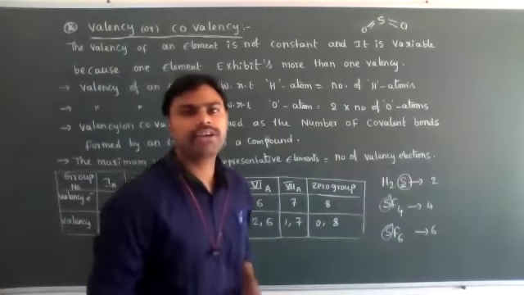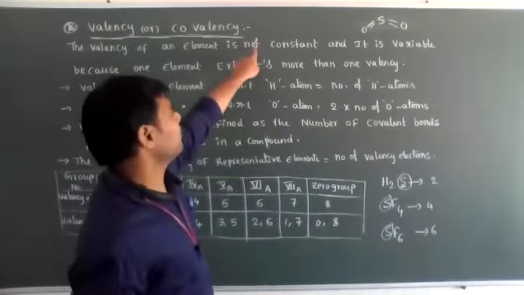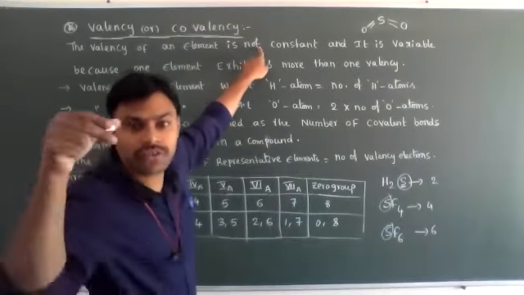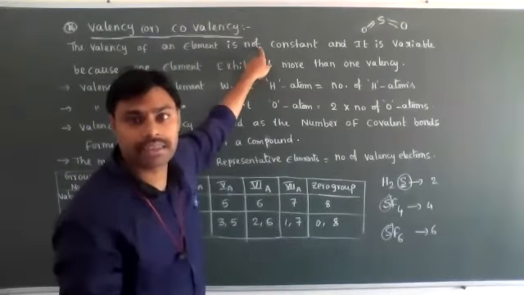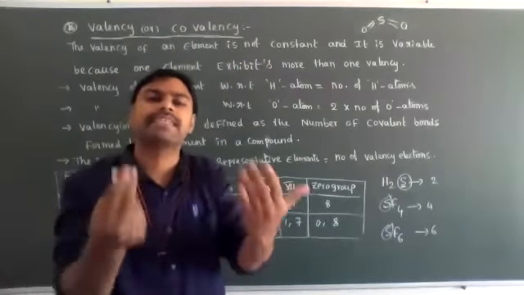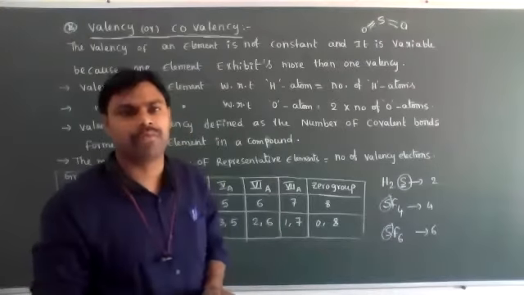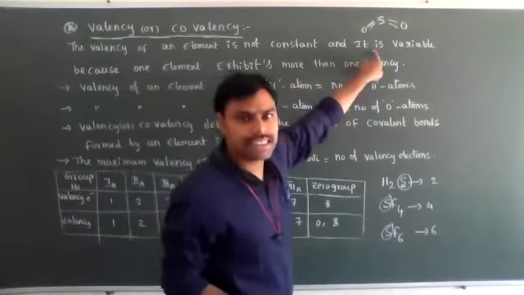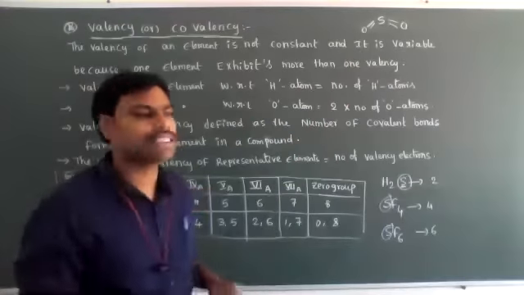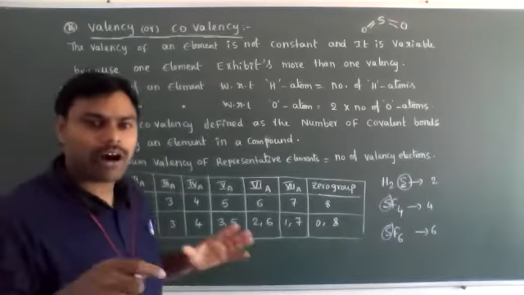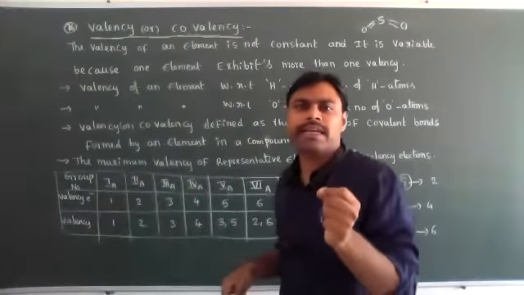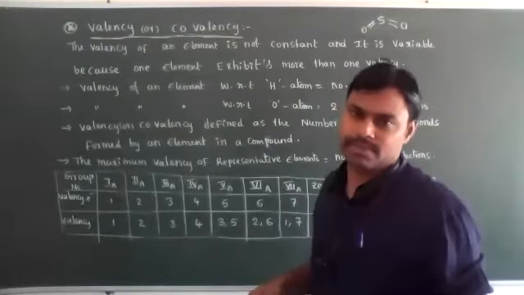This means the valency of an element is not fixed. It is not a constant. It is variable, meaning it changes. It depends on the nature of the molecule or the nature of the compound. So the valency is variable, because in different compounds one atom or element forms more than one valency.